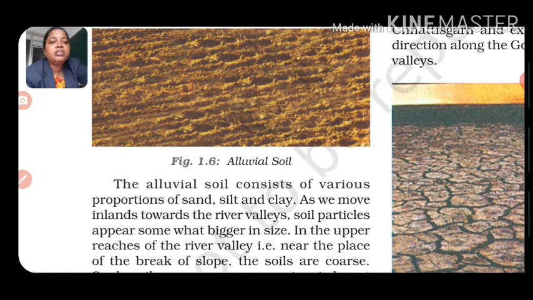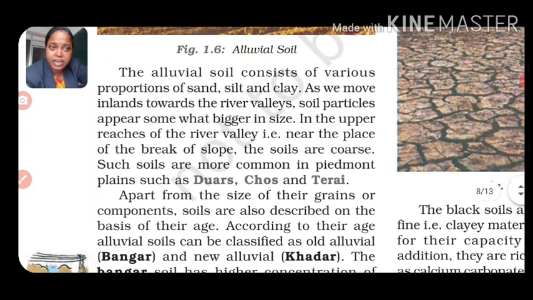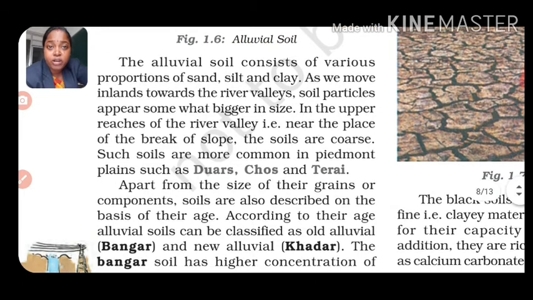As we move inland towards the river valleys, soil particles appear somewhat bigger in size. In the upper reaches of the river valley, near the place of the break of slope, the soils are coarse. Such soils are more common in piedmont plains, such as the Duars, Chos and Terai, which are found in the northern plain area.